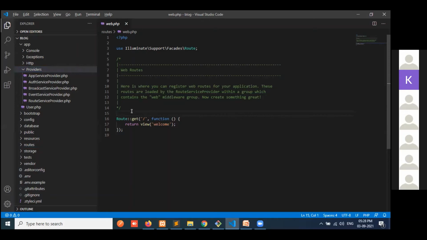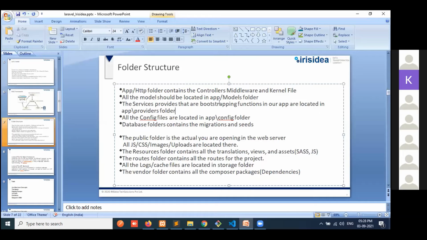In this service provider, we have bootstrapping functions, like we need to check the user functions and we will interact with the tables in the backend.